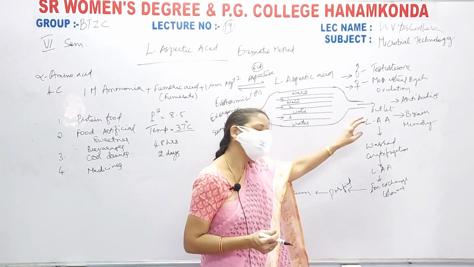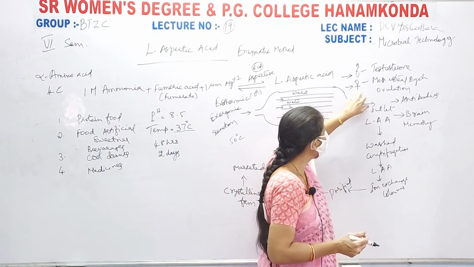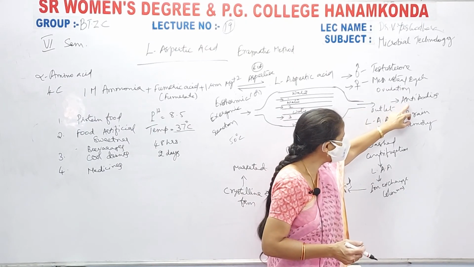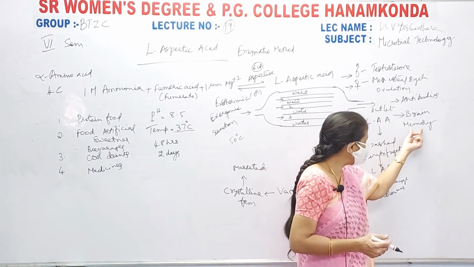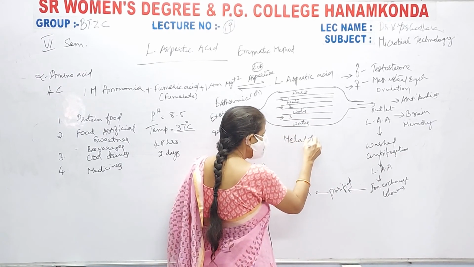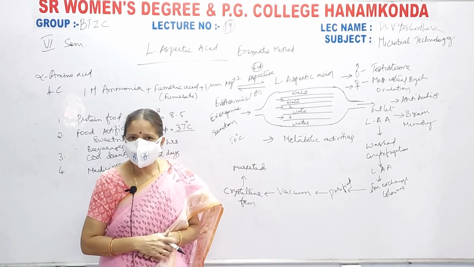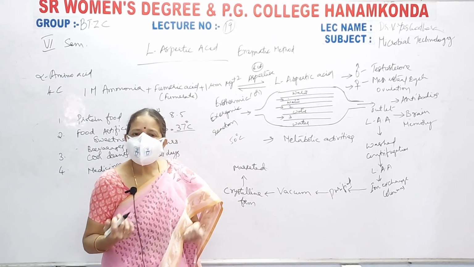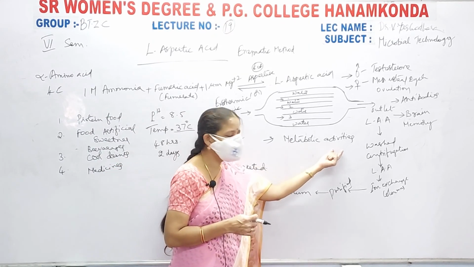Now see here, it helps in testosterone production in males. Next, it helps in regulating the menstrual cycle and in ovulation. It helps in the production of antibodies. In the brain, it activates the brain cells and helps in memory, and also it activates the metabolic activities of the cell, that is reproduction, respiration, and in plants, photosynthesis and excretion. All these processes are activated by this.